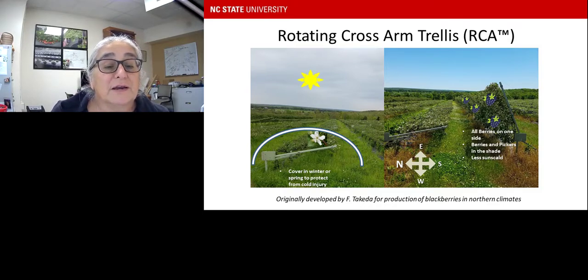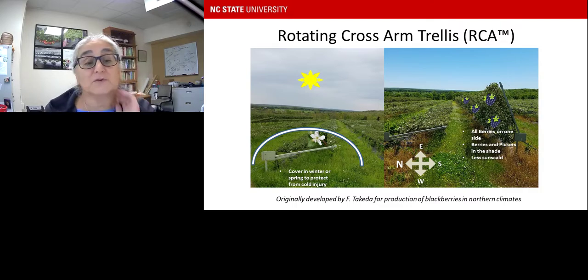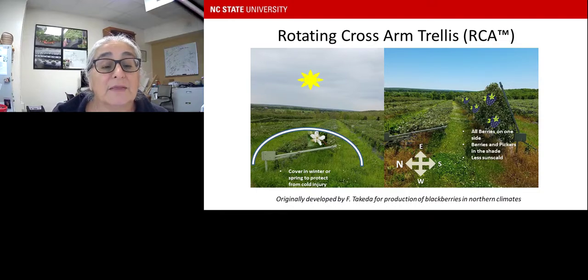This is what it looks like later on in the spring. So you can see all those flowers right there. Then you tip it over, and this is the harvest side of the canopy. There's very few fruit on this side of the canopy. That's where the fruit are. Usually rows are oriented east-west, and then the fruit is facing north, or sometimes it can be facing west too. What you want to do is reduce that heat load on those fruits so they stay cooler through the day. Because if the sun rises on one side of the canopy, that fruit doesn't get hot until later on in the day, so it doesn't stay hot all day.